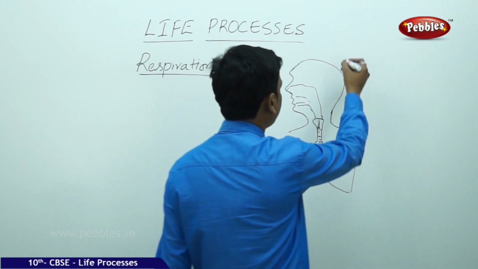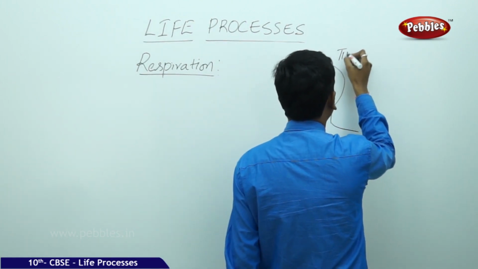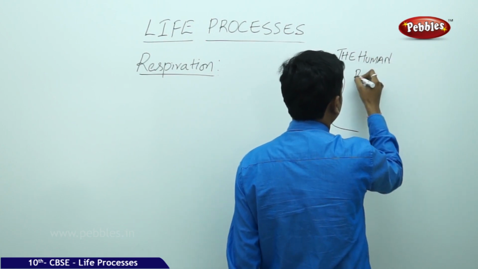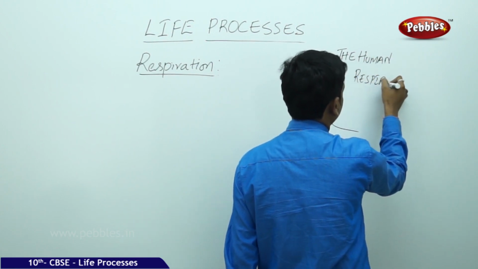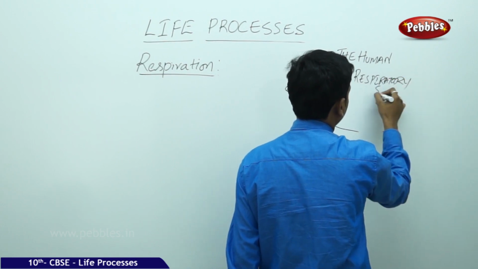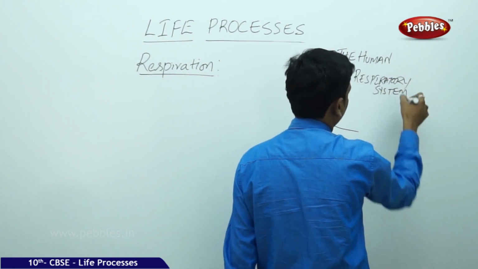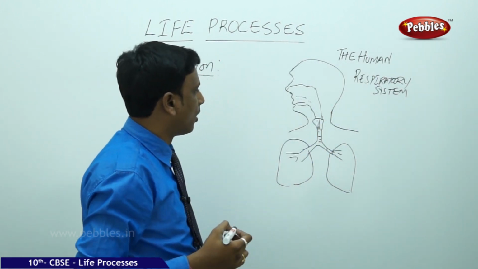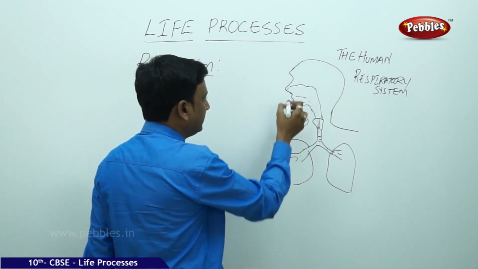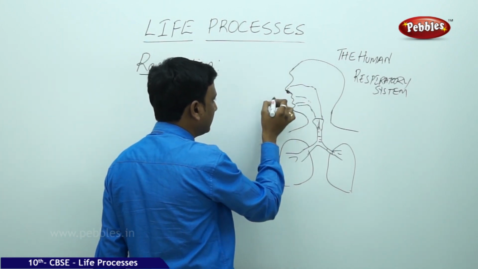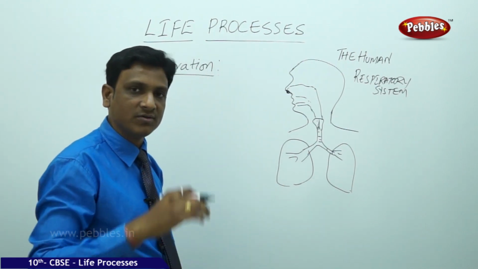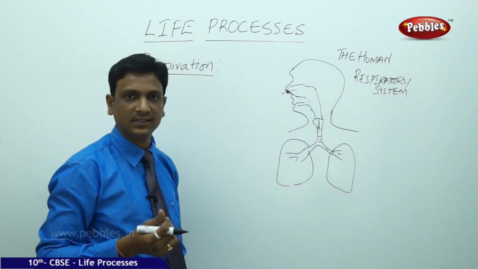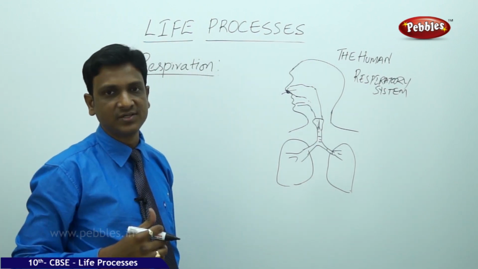If we observe the human respiratory system, it has got different parts. Let us see how the oxygen is diffused here and how the oxygen enters. The oxygenated air, the air which contains oxygen, enters our body through the nostrils. We have a pair of nostrils. The air passes through these nostrils.